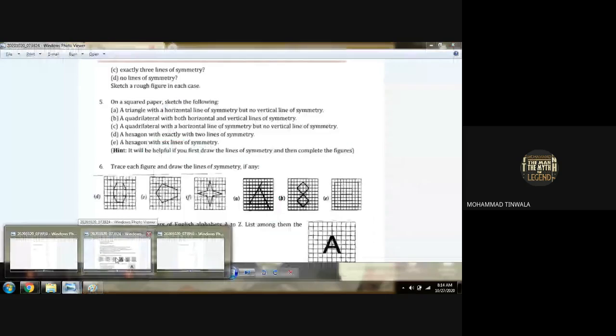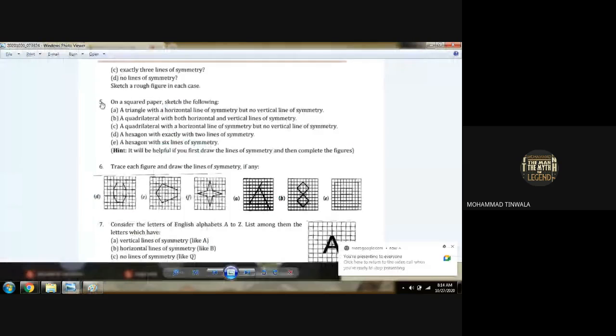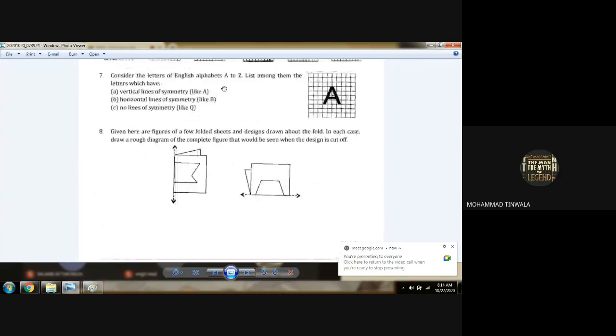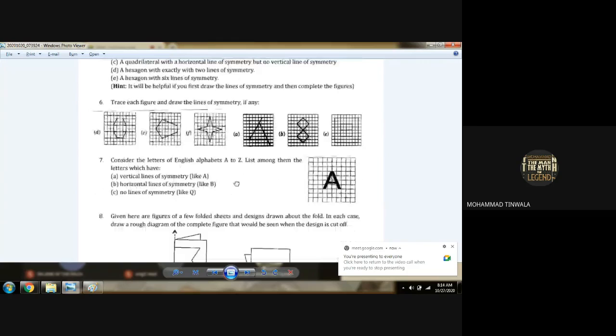Question number 5. Now triangle part is over. Muhammad Fazil, please read this. Yes, sir. Yes, beta, jaldi read karo.